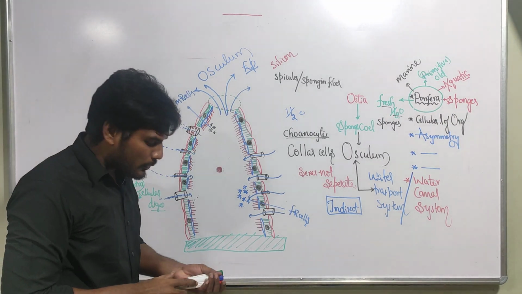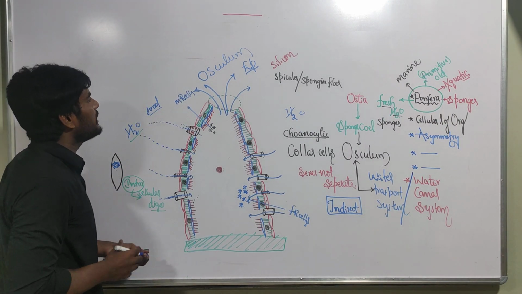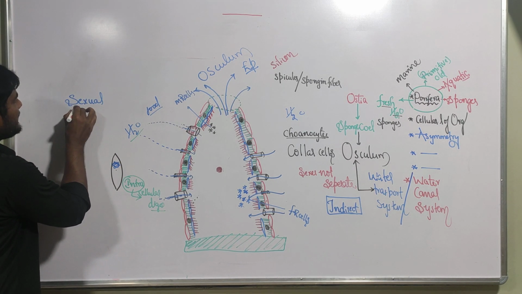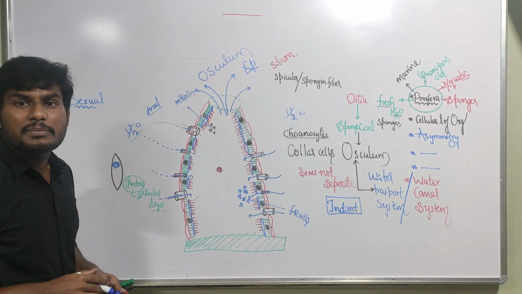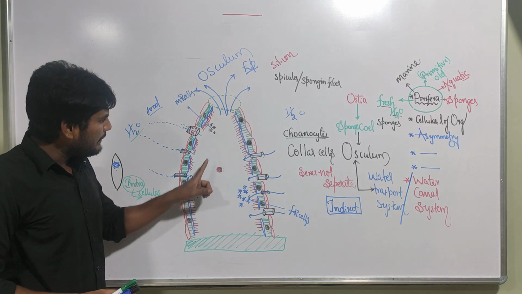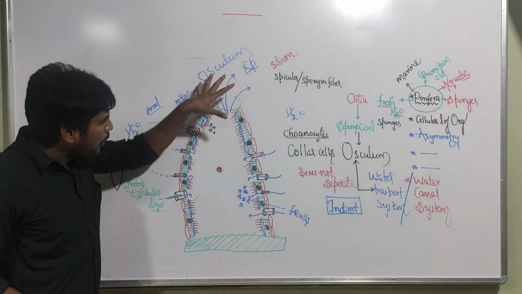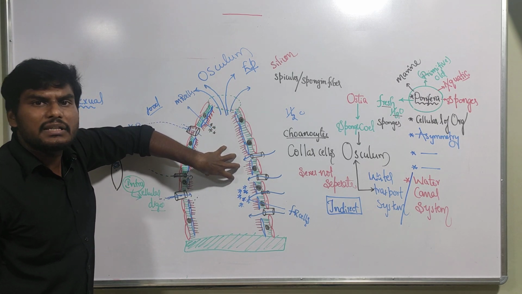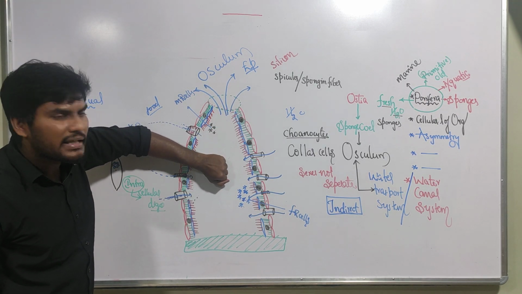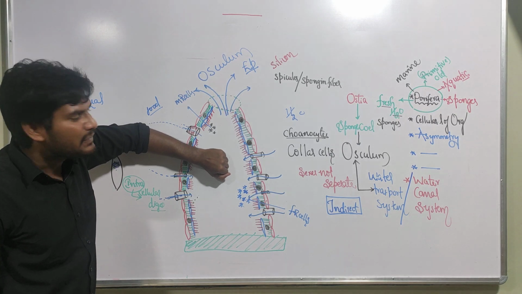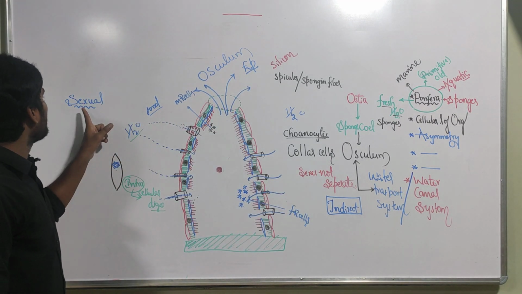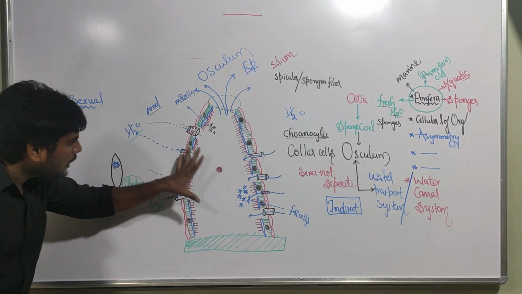How are the sponges reproduced? Up to now, we discussed that sponges reproduce sexually. Sexual reproduction means by the formation of gametes. Gametes are produced by the same individual. One sponge produces the male gamete and this sponge produces the female gamete. Both the gametes are fused inside, so fertilization is internal and they have the larva stage. So development is indirect. All this is the concept of which reproduction? Sexual reproduction.